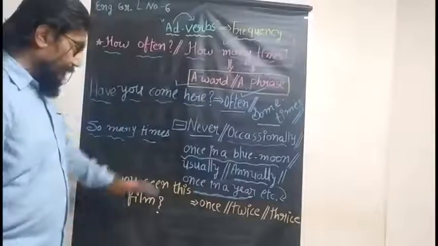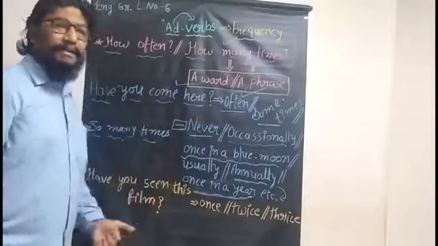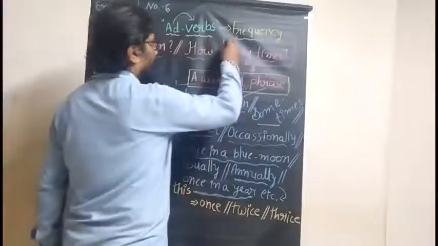After all, whatever words or phrases I have written here, what do they indicate? Frequency.